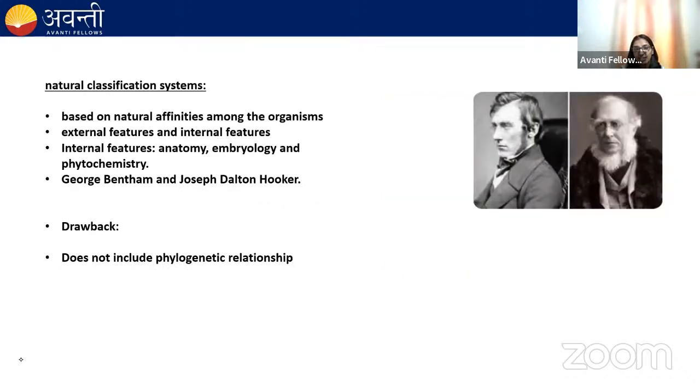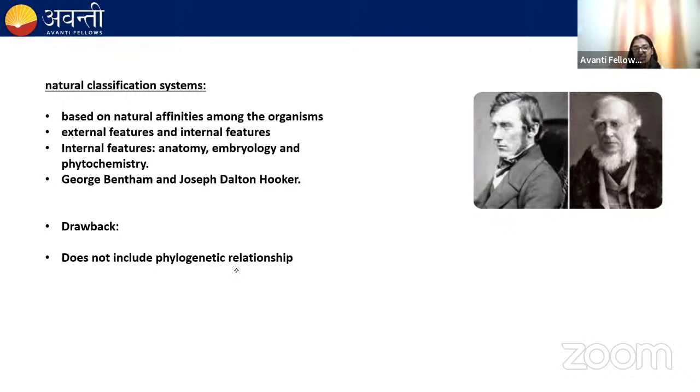Next is the natural classification system. This system has given more importance to the reproductive characters. It was based on the natural affinity among organisms, and it has considered the external features as well as the internal features. External features are the morphological characters, right? And the internal features include anatomy. Anatomy is the study of the organism at the tissue level. Embryology. Logy, always remember the term logy, it means study. So the study of the embryo, that is embryology.